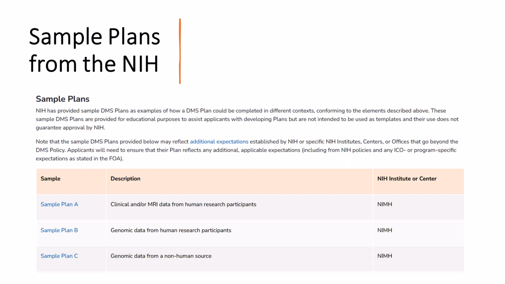For quality examples of this element and others, see the link provided in the description of the video for sample DMS plans offered by the NIH.